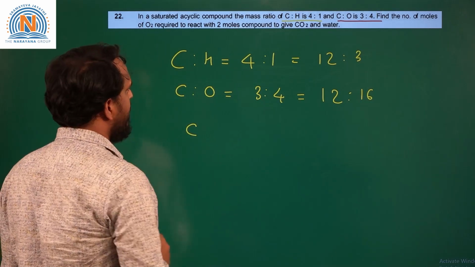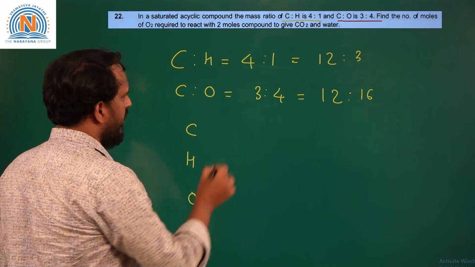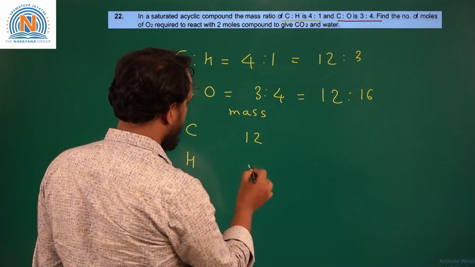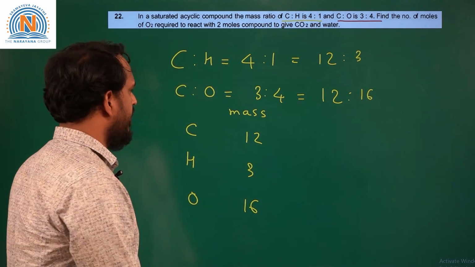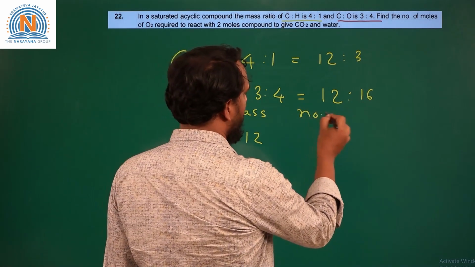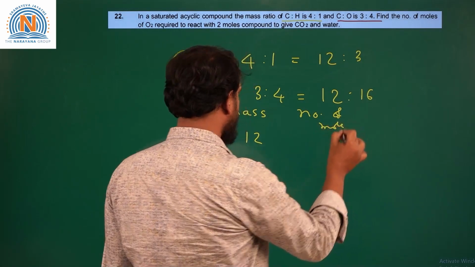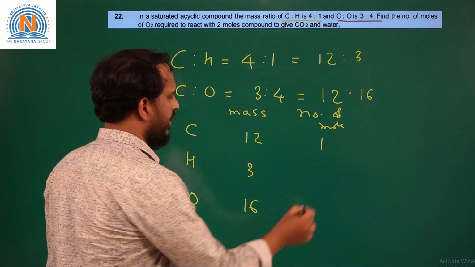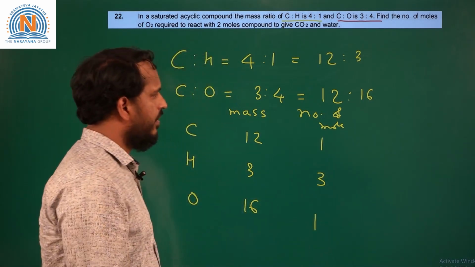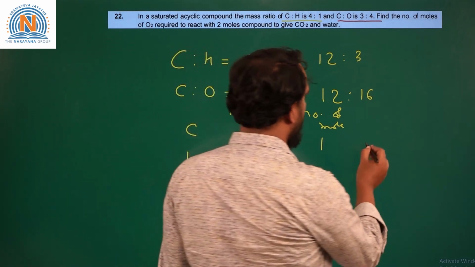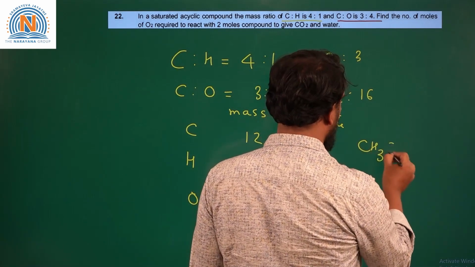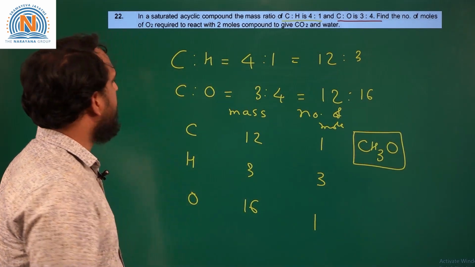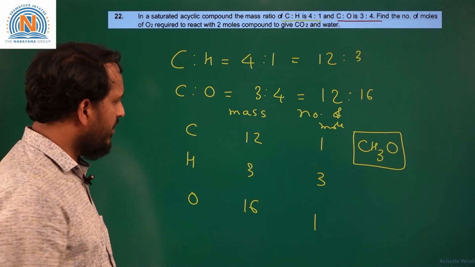So that means the mass ratios of carbon, hydrogen, oxygen, we can write as 12, 3 and 16. So we can calculate number of moles of carbon, hydrogen and oxygen by dividing with their atomic weights. This becomes 1, 3, 1. So we can write the empirical formula for this compound as CH3O. Now we need to determine the molecular formula.